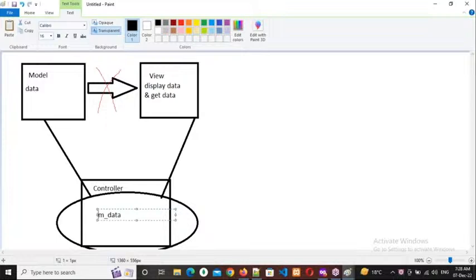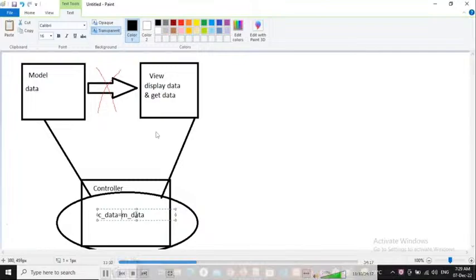Remember this point: whatever variable I declared in the controller, that particular variable only I can print in the view page. Clear, everybody? Right. Now write there c underscore data equal to m underscore data. m underscore data means model data.